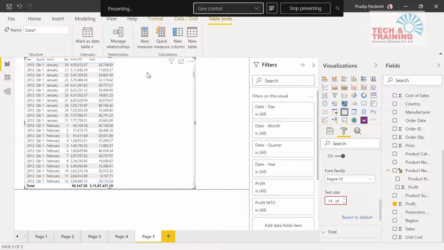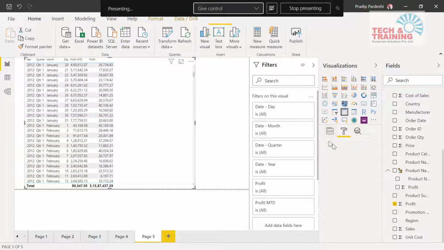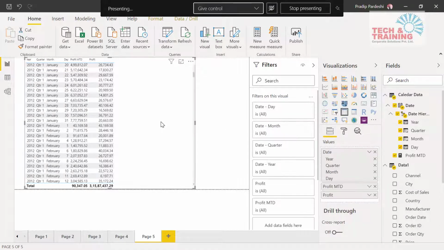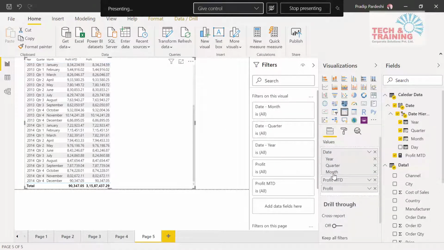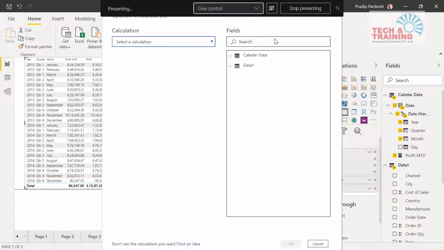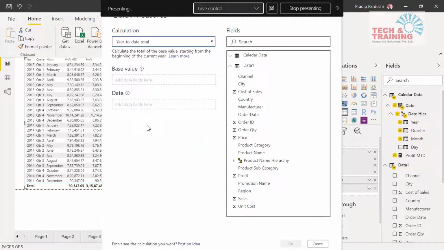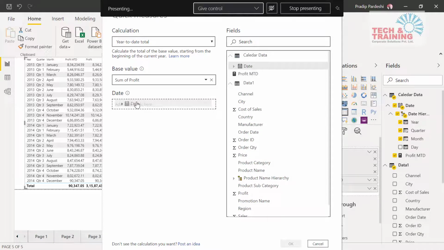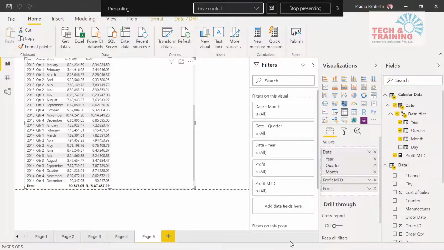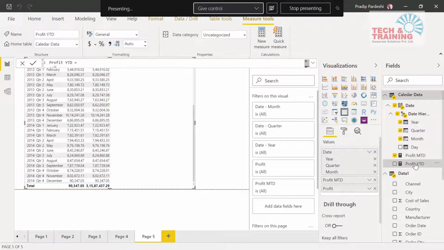Similarly, I would like to create YTD. Now you know the steps, so let's do it together. If I click on this visualization, I remove the day. Now I have month, month wise sales. I now want to calculate YTD. Again, I do not know much about DAX functions, so I click on quick measure and select year to date. My base value will be profit again. The date value is this, and I click OK.